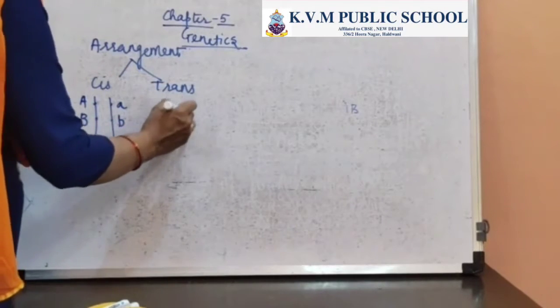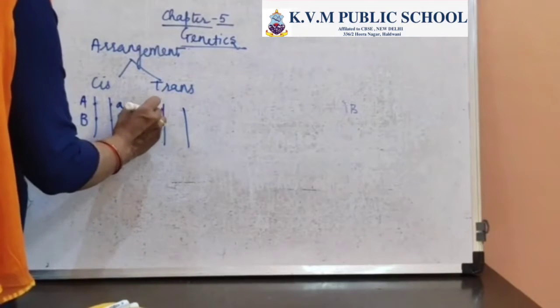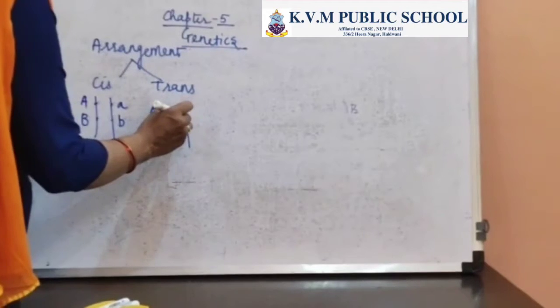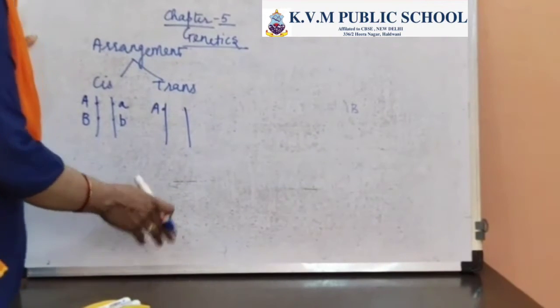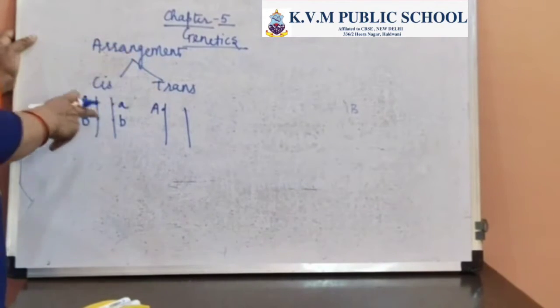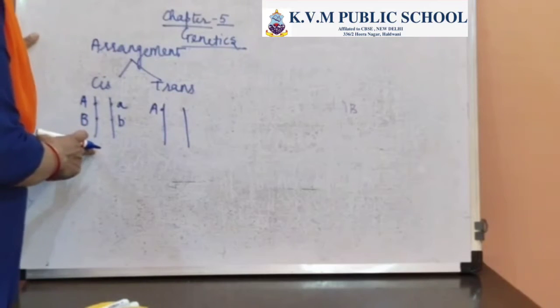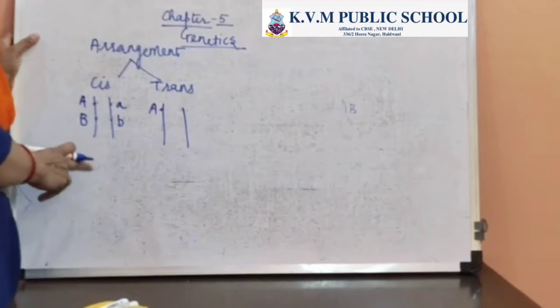Now if the arrangement goes like this, having capital A on one, and the small one on the other, the dominant and the recessive will be present.